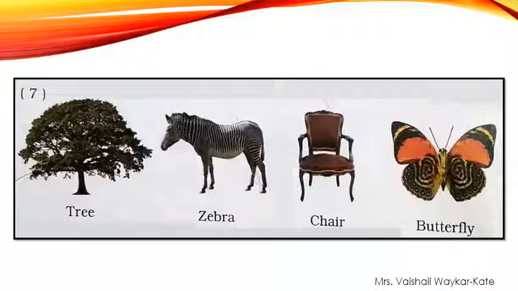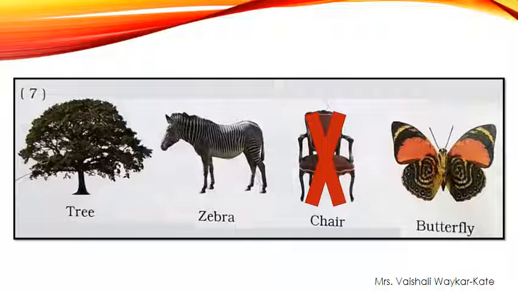Which is odd one out? Is it tree? No. Is it butterfly? No. It is chair. Why chair? Why does this chair not belong to this picture?